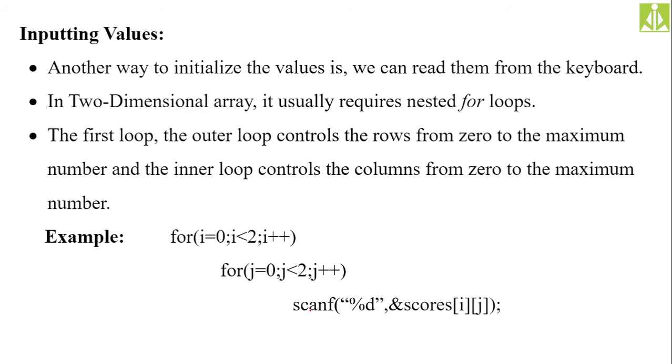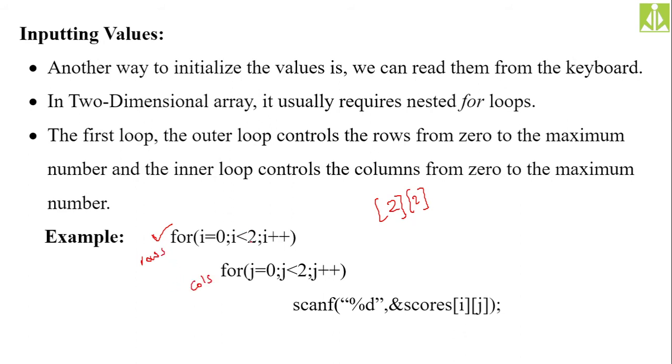Inputting the values, you can even input the values using scanf, but when you are doing so, you need 2 dimensions, one for rows and one for columns. Suppose your array is of size 2 by 2, 2 rows and 2 columns. So we need to take a nested for loop over here. The outer for loop will be used for rows and the inner for loop is used for columns.